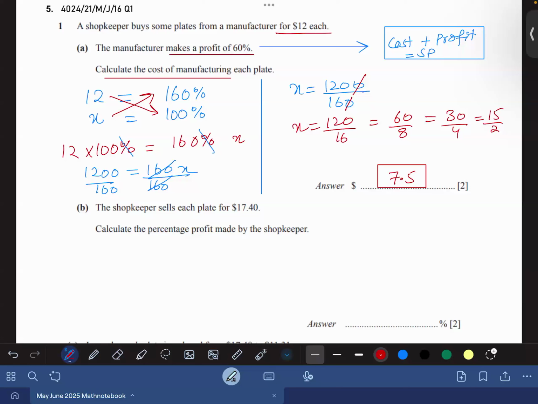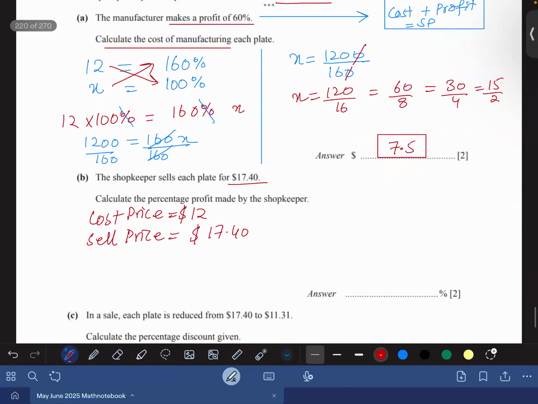Okay, the shopkeeper sells each plate for $17.40. The cost price for the shopkeeper was $12 from the previous part. The selling price is $17.40. Calculate the percentage profit. So let's find out the profit first. So beta, profit is 17.4 minus 12. So it is $5.4. Agree or not?